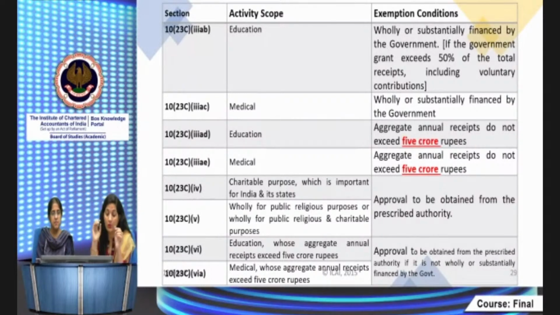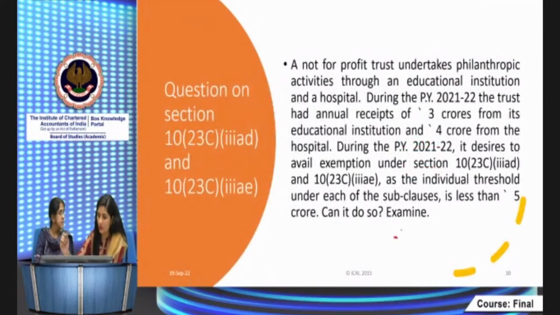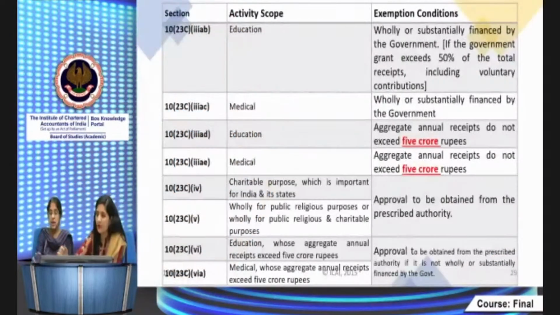Remember, with the help of these sections, like section 10(23C)(iiiab), it's related to the educational trusts which are engaged in providing education. If these entities are wholly or substantially financed by the government, what is the meaning of wholly and substantially financed? These trusts are considered as such if the government grants exceed 50% of the total receipts.